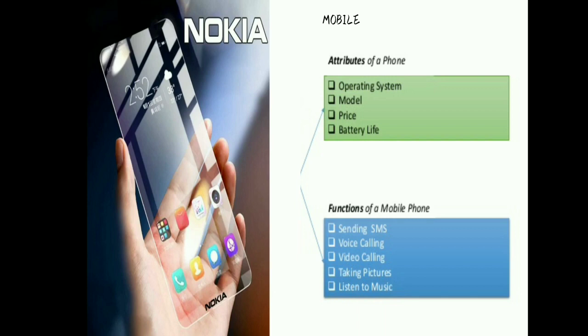Variable, data member. So what are all the variables here? Operating system, model, price, battery life. What is the function of a mobile? You can send SMS, voice calling, video calling, taking pictures, listen to music. These are all functions. These both put together into one unit called mobile.